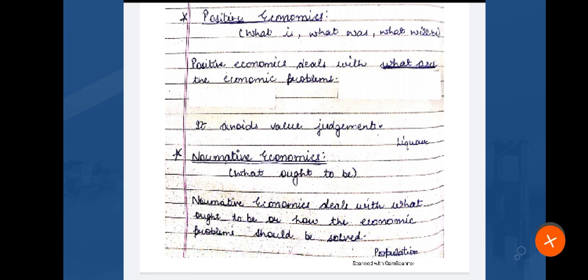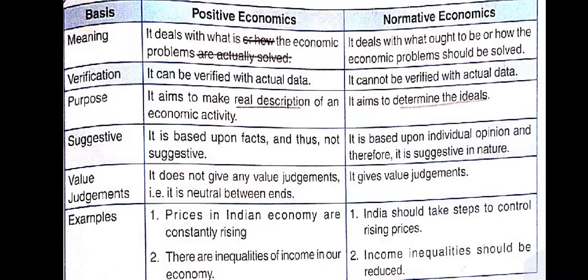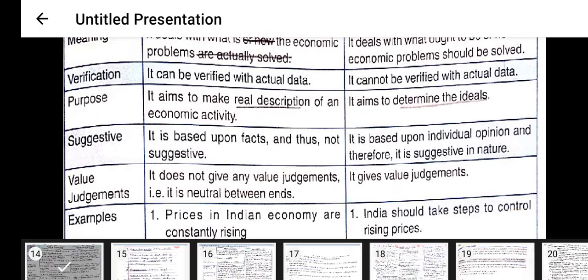But if I talk about positive economics, what will be the example? India is an overpopulated country and prices are constantly rising. So this was basically the economic problem. But in normative economics, they gave a judgment on what should be done. There should not be an overpopulated country and prices should not have risen. Now we're going to study the difference between positive economics and normative economics.